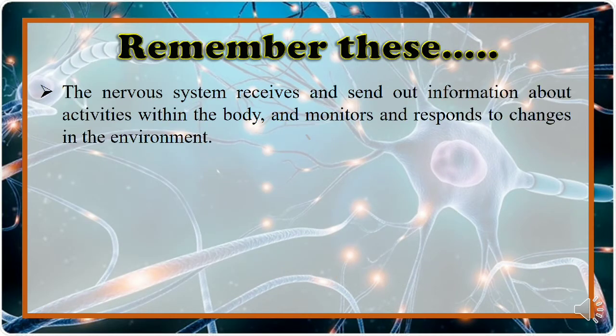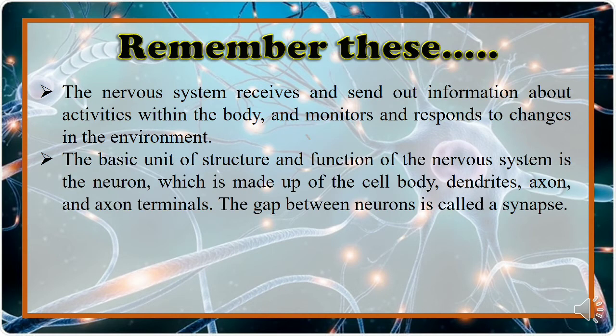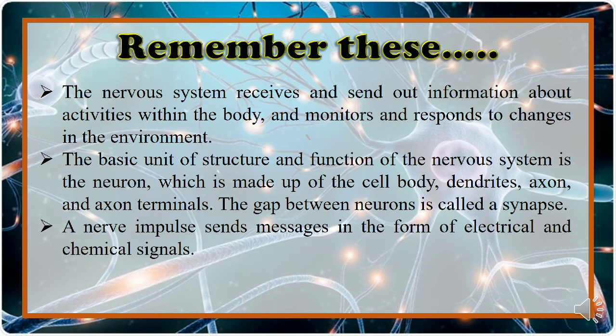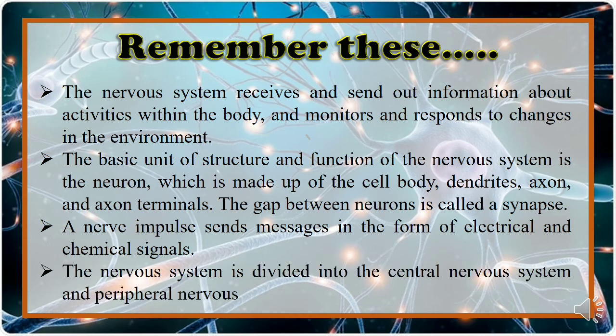Always remember that the nervous system receives and sends out information about activities within the body and monitors and responds to changes in the environment. The basic unit of structure and function of the nervous system is the neuron, which is made up of the cell body, the dendrites, axon, and axon terminal. Then the gap between neurons is called a synapse. A nerve impulse sends messages in the form of electrical and chemical signals. Then lastly, the nervous system is divided into the central nervous system and peripheral nervous system.